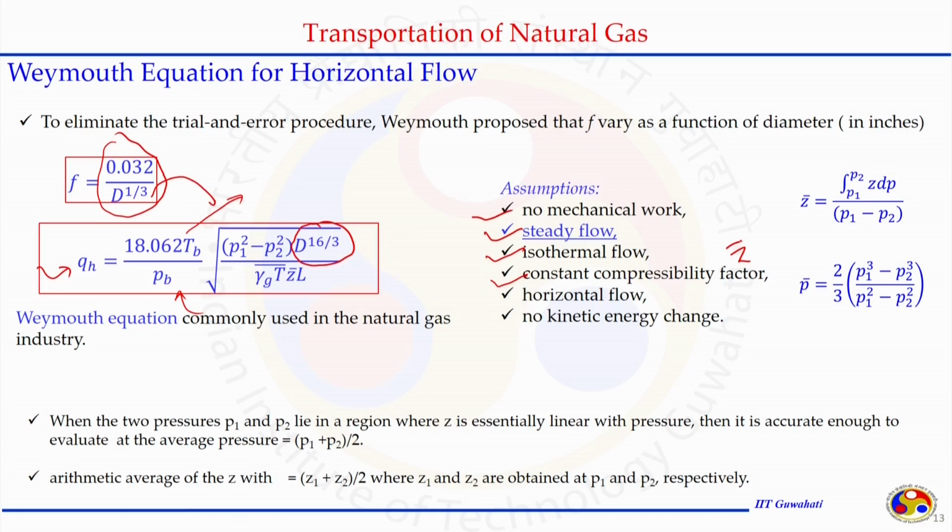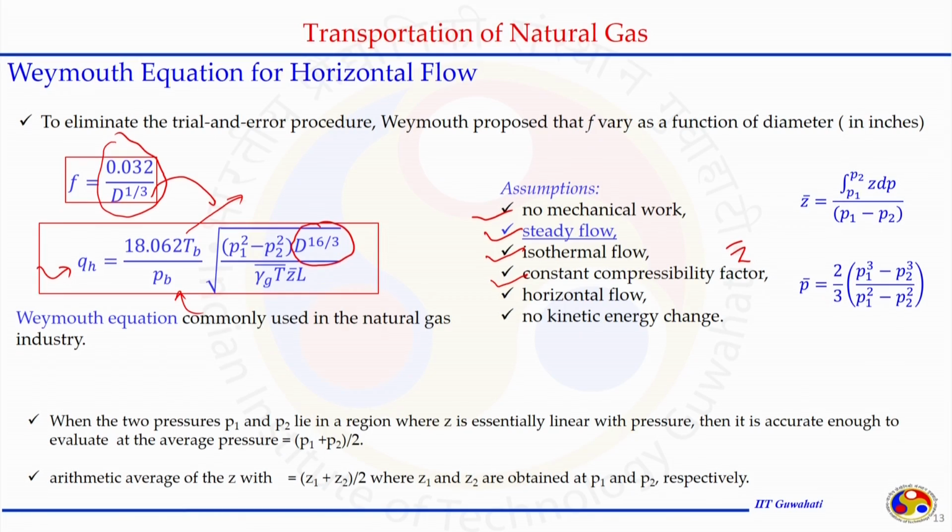Constant compressibility factor Z bar, it is constant. So, it is calculated either at an average pressure, that average pressure could be just the arithmetic average, P 1 plus P 2 by 2, or maybe the arithmetic average of compressibility itself. So, compressibility is calculated at pressure P 1 and then pressure P 2, we get Z 1 and Z 2, take the arithmetic average of both, and we are going to get the average value of compressibility.